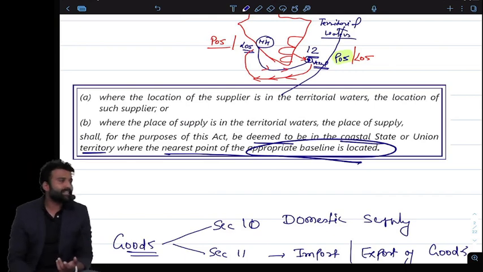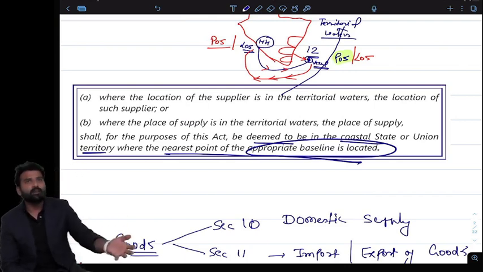So section 7 talks about interstate. Section 8 talks about intrastate. Section 9 says if I am supplying in the water, then the nearest location.